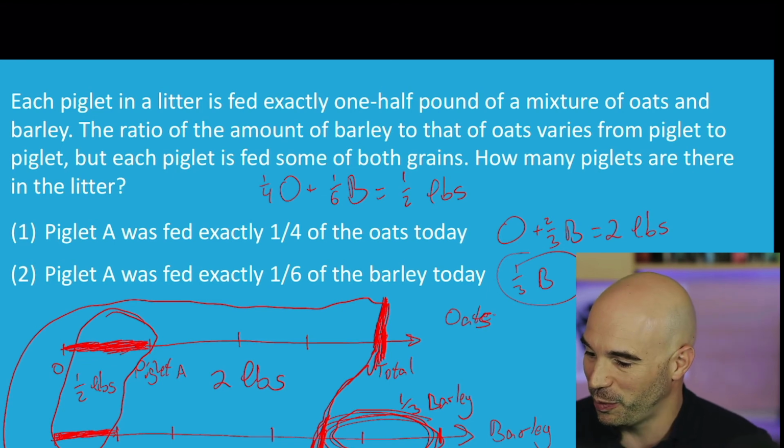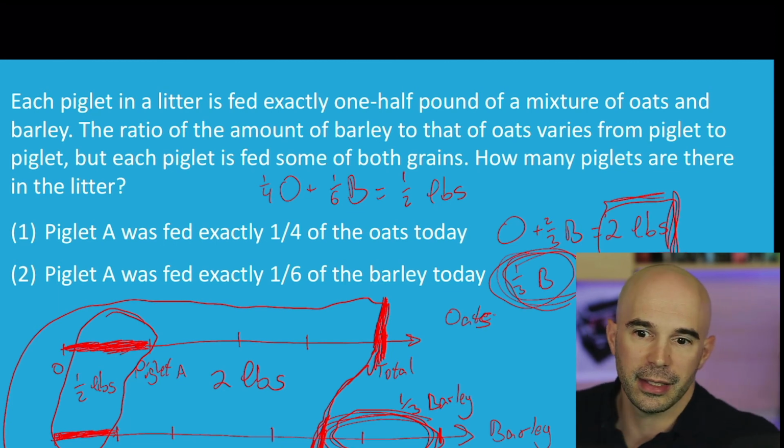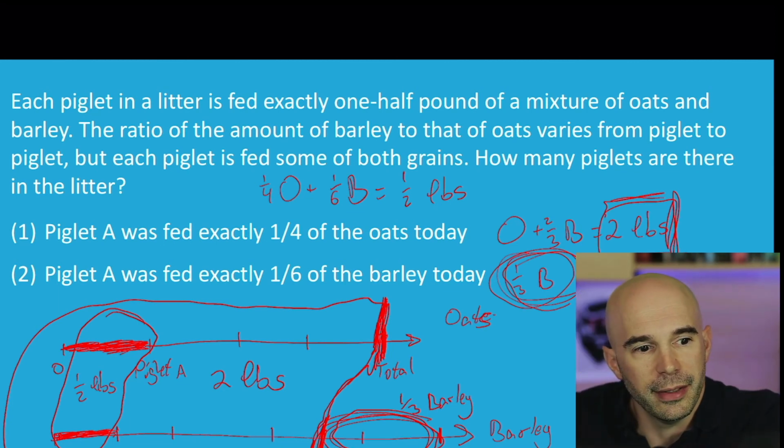So we've got already 2 pounds here. And now we're saying there's a little bit extra. It's more than 0, but it's less than 1 pound. How many could it be? How many pounds could it be? Could it be 1/4 pound? So you'd have a total of 2 1/4 pounds?